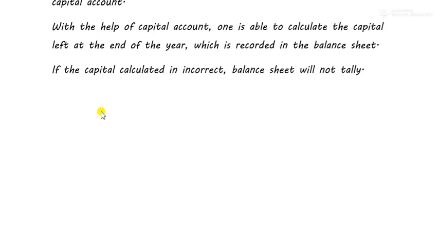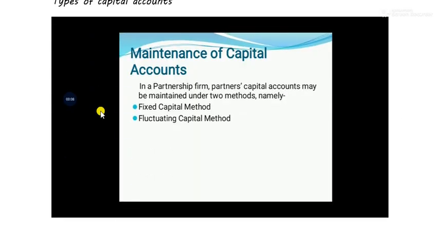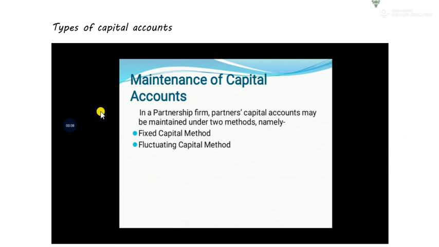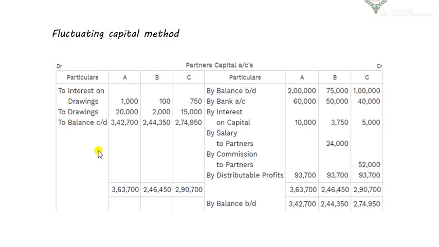Copy this. Next, there are two methods of maintaining capital account, that is fixed capital method and fluctuating capital method. So first we'll study the fluctuating capital method, and then after learning that we'll learn the fixed capital method. It will become very easy for us. So this is how a fluctuating capital method looks like.